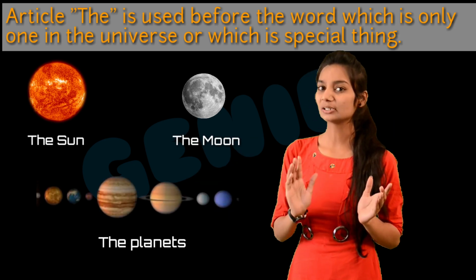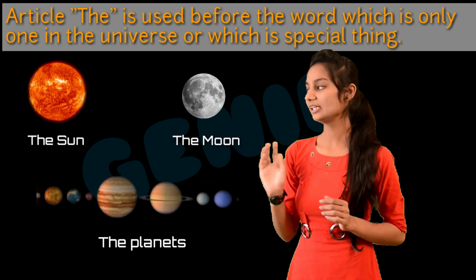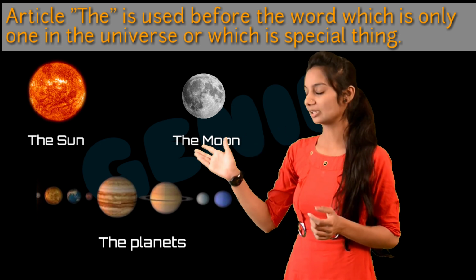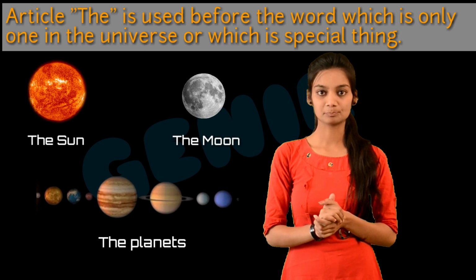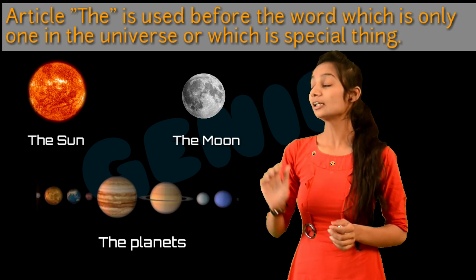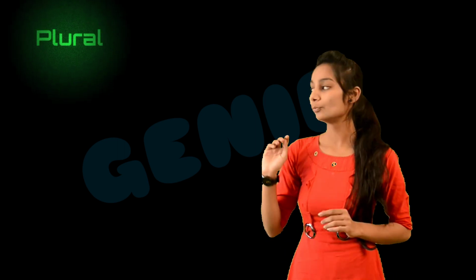Oh, what did I say? You can see here I just said the planets. Even though there are a total of 8 planets in our solar system, still I can say the planets. But don't worry, it's right, because there is another rule for these kinds of words, that is plurals.